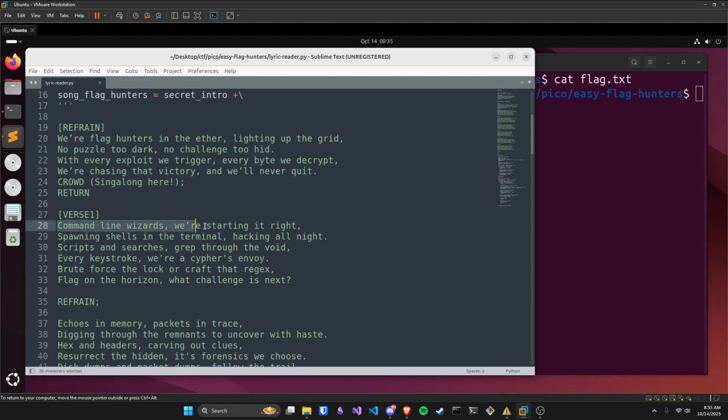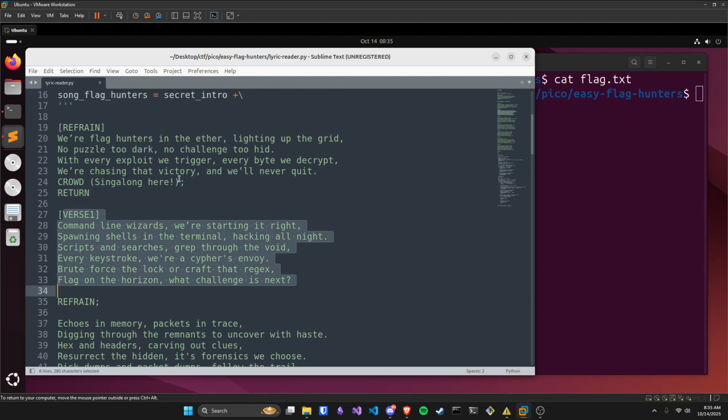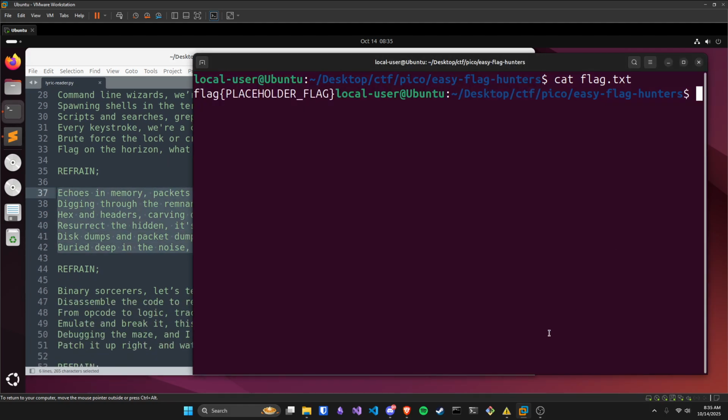So it's going to start with command line wizards. We're starting it right. When it hits refrain, it's going to go up here. When it gets to the return statement, it goes back down to where we left off. So after this whole verse prints out, it goes to the refrain. After the refrain is done, it'll go back here.